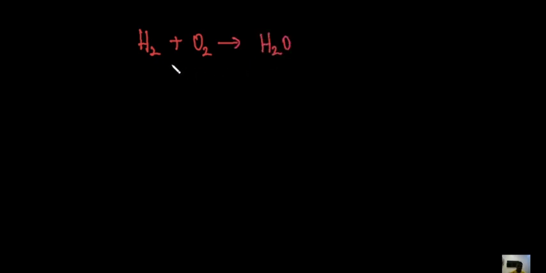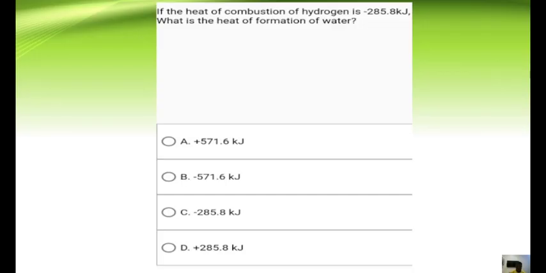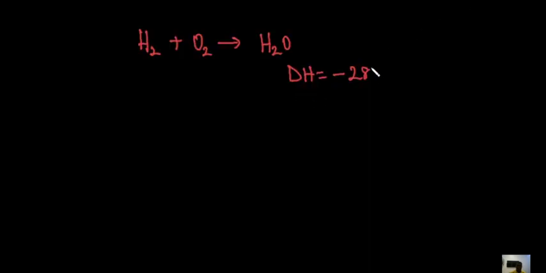Now, because they said heat of combustion of hydrogen, we are only going to be dealing with 1 mole of hydrogen, which means this enthalpy change is going to be minus 285.8 kilojoules. Okay, good. Now, because we are dealing with 1 mole, when we are balancing, we'll make sure that this is still 1 mole.